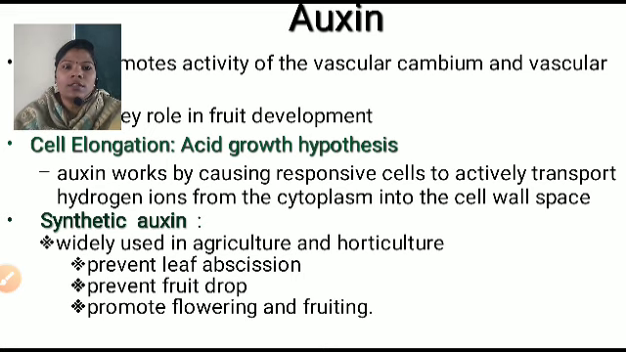Next, synthetic auxin is mostly useful in agriculture and horticulture. Agriculture is the study of the farm and their plants, and horticulture is the art of garden cultivation. We can cultivate the garden by applying the different fruits. Next, it prevents leaf abscission, that means the cutting off of the leaves can be prevented by using this auxin. Next, it prevents fruit drop before ripening. Next, it promotes flowering and fruiting.